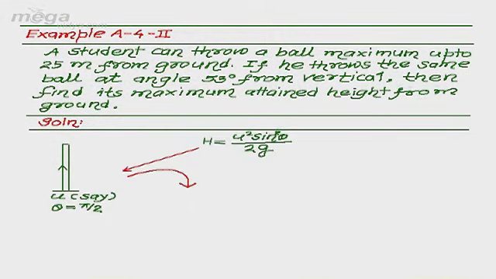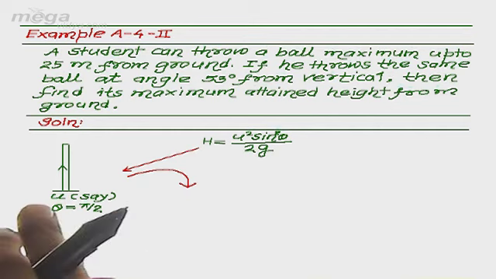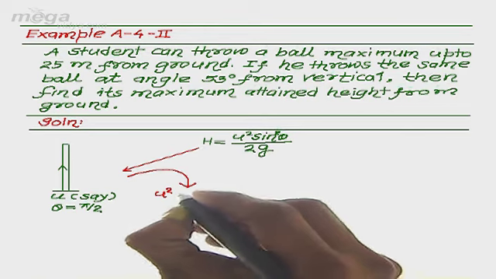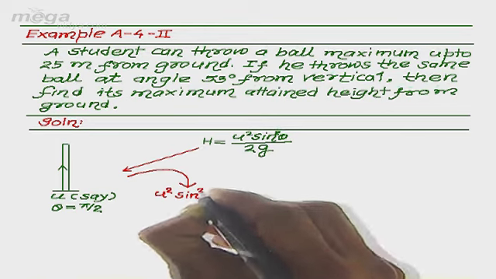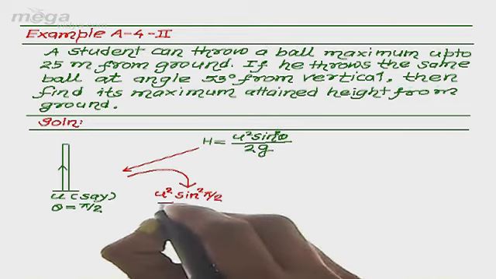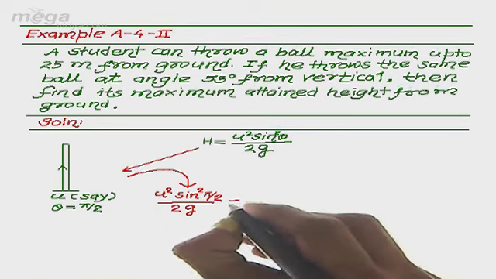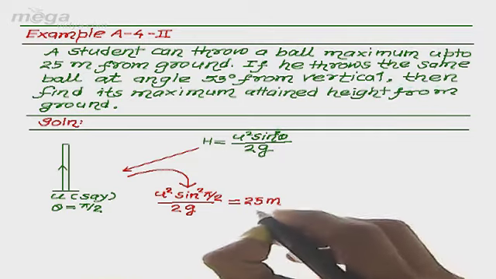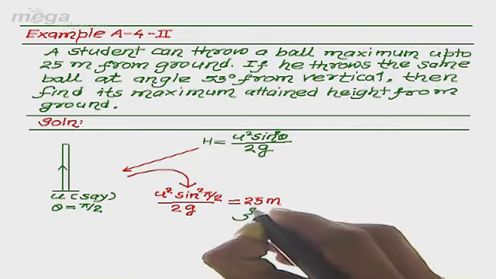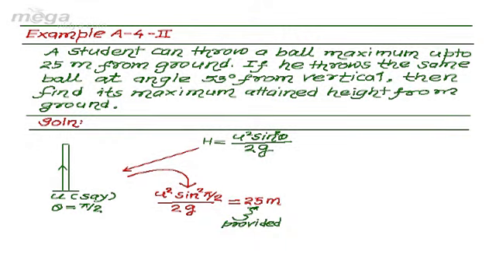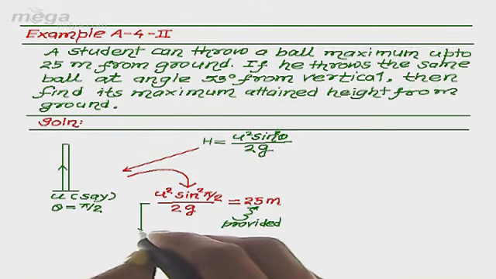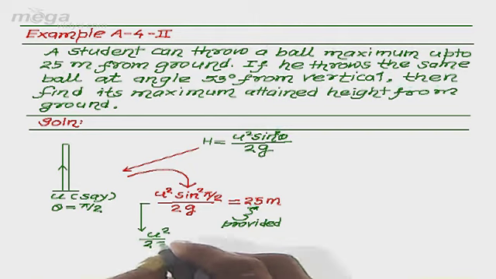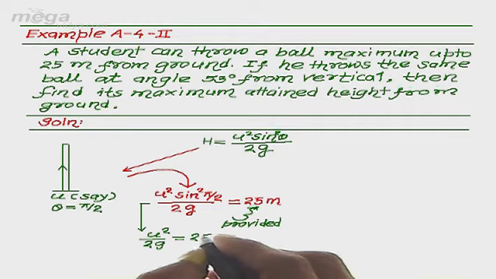So by using the same formula under this situation, we get u square sine square pi by 2 divided by 2g to be equal to 25 meter. It is the information which has been provided to us. So from here we can conclude that the value of u square by 2g is 25 meter.